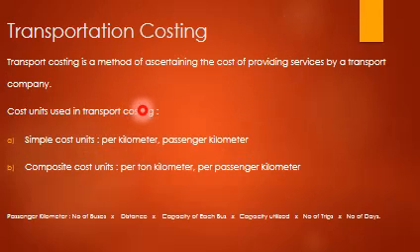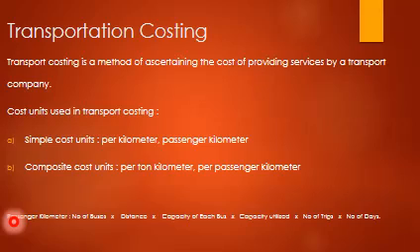In transportation costing, two types of cost units are used: a simple cost unit and a composite cost unit. Simple cost units are like per kilometer and per passenger kilometer. Composite cost units are per ton kilometer and per passenger kilometer. We'll study this further.